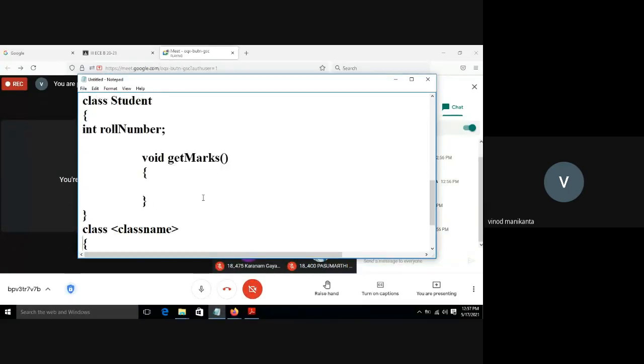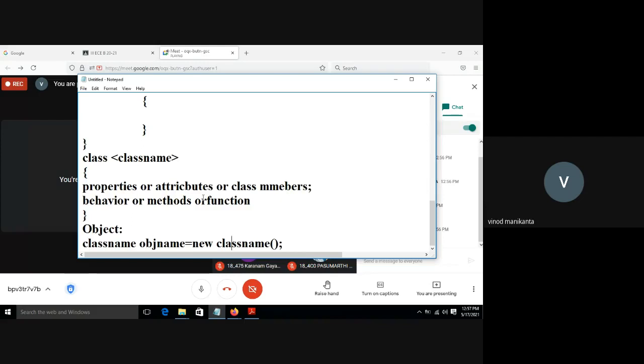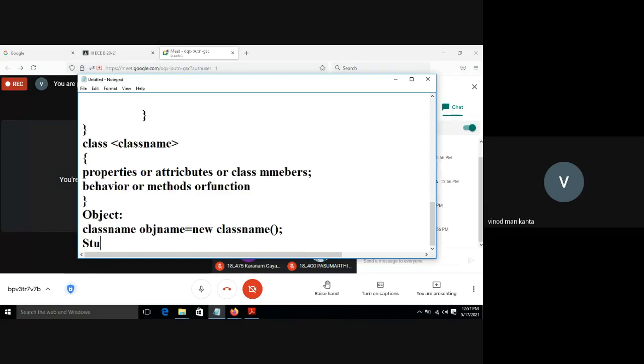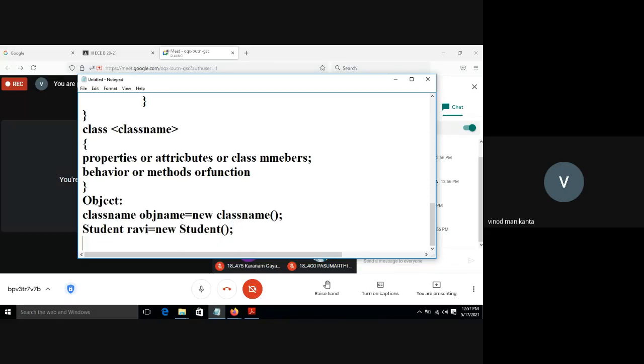So how can I create an object? Class name is Student, right? So to create an object, Student, then the object name, I am giving some student name, Ravi, equals new Student. Using this one class, we can create any number of objects. So this is one object. I'm creating another object, Student Neha, is another object, new Student. So we can create 1 lakh objects, any n number of objects using the class.